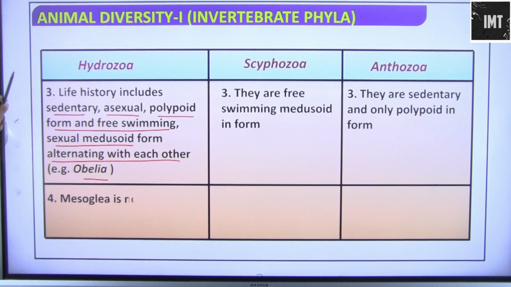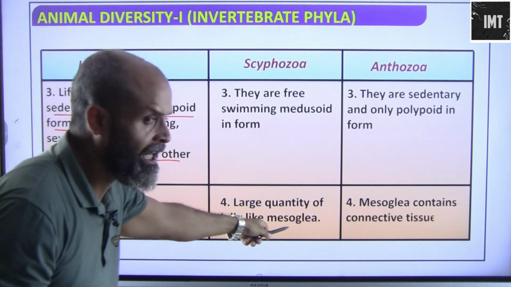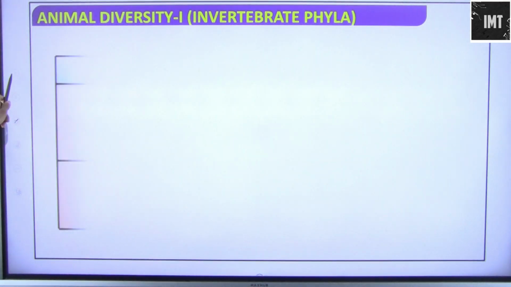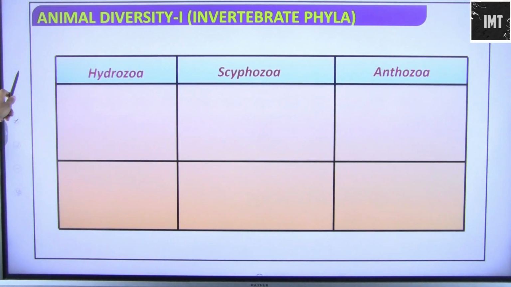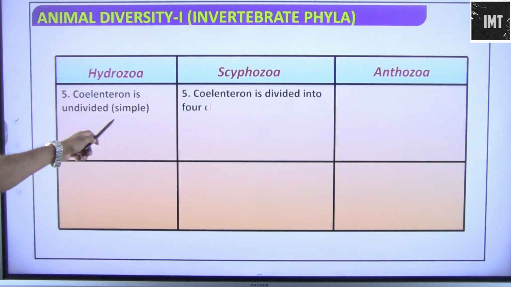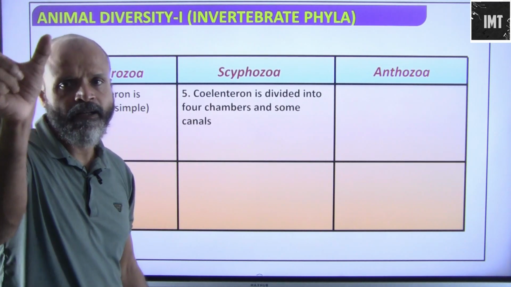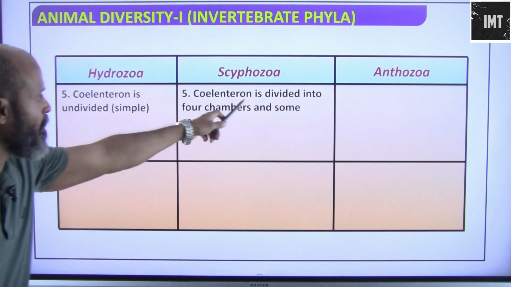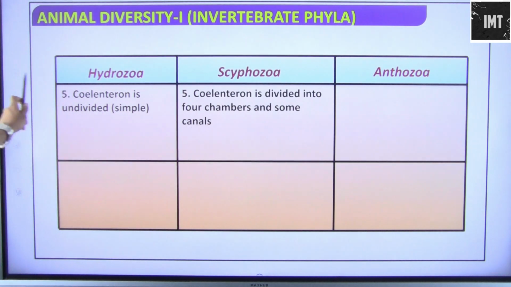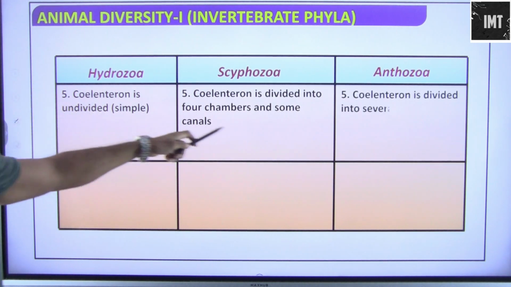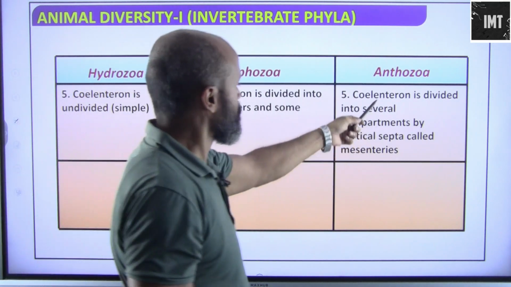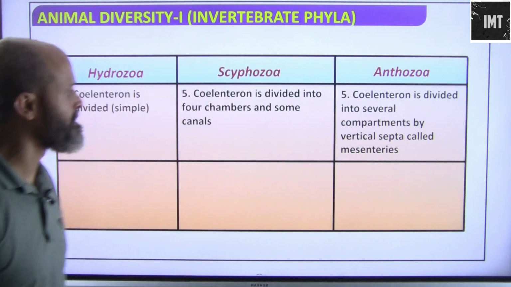Mesoglea is non-cellular. Here, there is a large quantity of jelly-like mesoglea. Mesoglea contains connective tissues. More differences out here. Coelenteron is undivided, that is simple. The gastrovascular cavity will be undivided and simple. Coelenteron is divided into 4 chambers and some canals, and in Anthozoa the coelenteron is divided into several compartments by vertical septa called mesenteries.